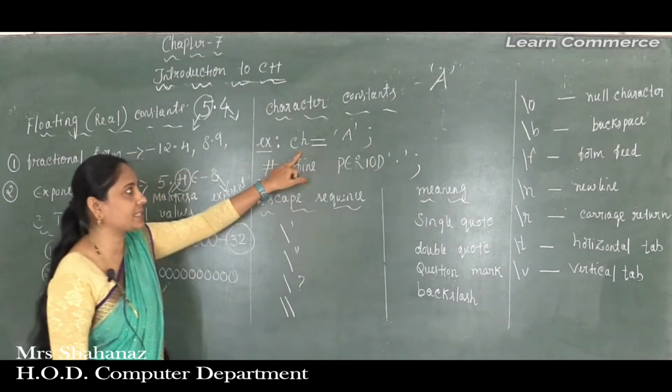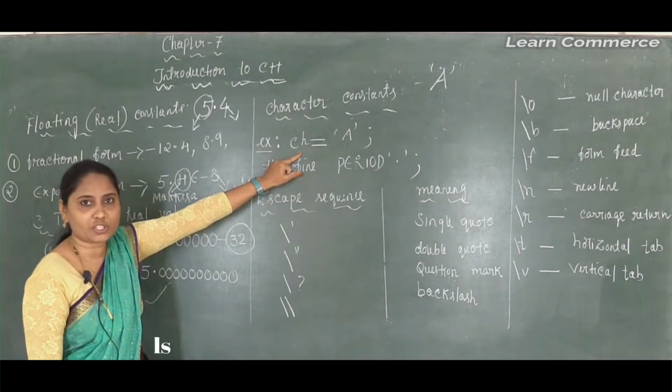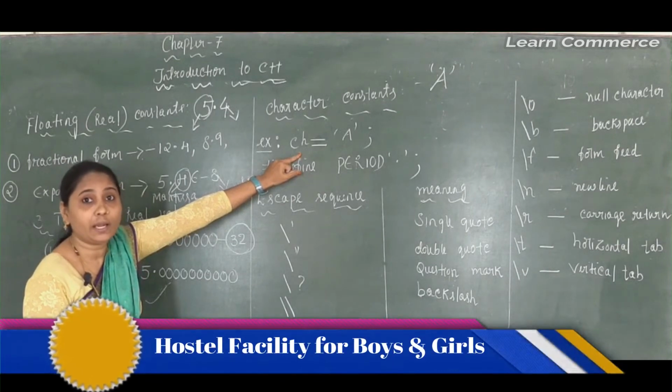So this is the example of the character constant, which can be used in an assignment statement.